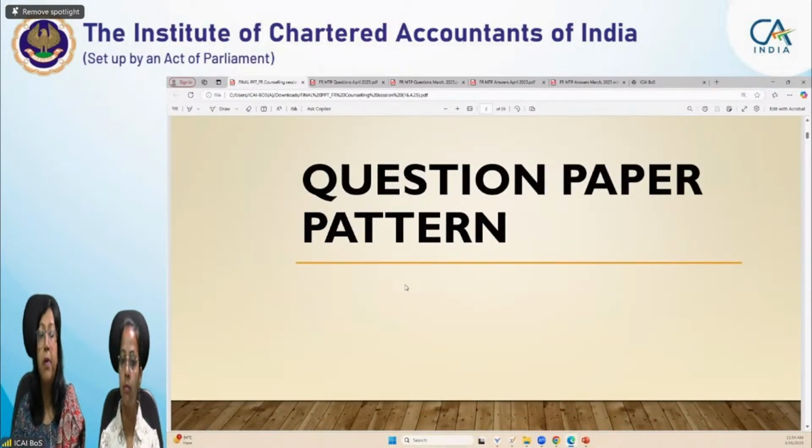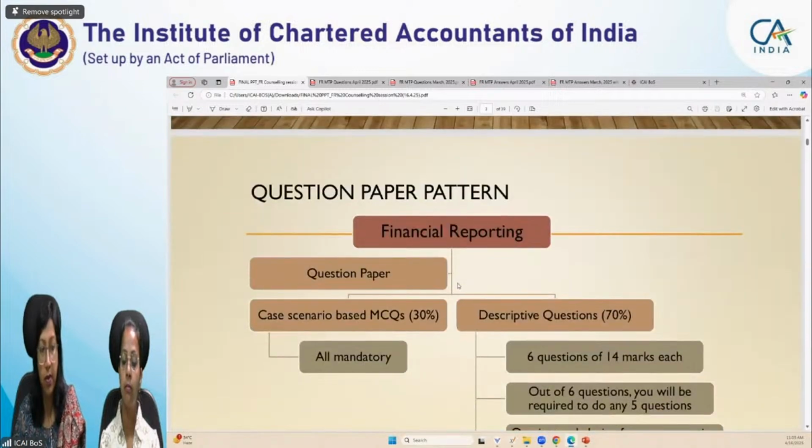What is the paper pattern? Those students who have already attempted earlier are aware of the question paper: 30% is an MCQ based objective type question paper, and 70% is a descriptive type question paper. All the MCQs appearing in the 30% won't be independent. Some will be on case scenarios and some will be on descriptive questions. As you were earlier seeing in the mock financial reporting question paper, the 70% will be in that same pattern.